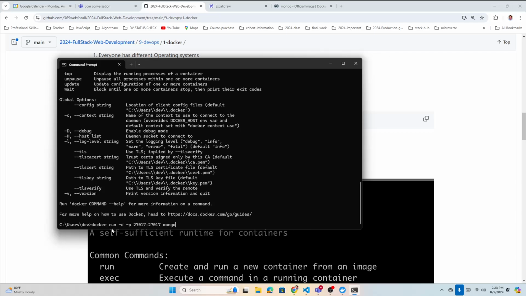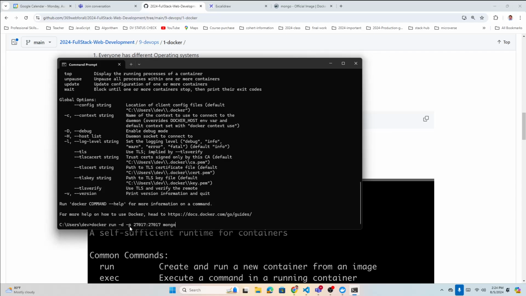So just look at docker run -d -p. What does -d mean? D means detached mode. It says, okay, you can run this container, but free up this terminal. Don't use this terminal, just free it up so that I can use the terminal again for other stuff. So that is called detached mode.